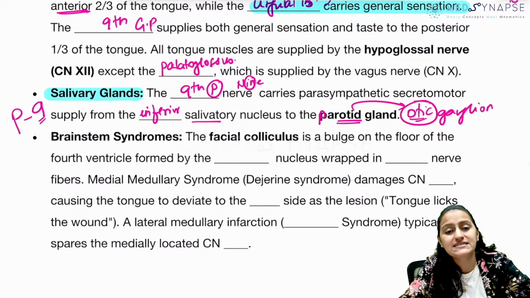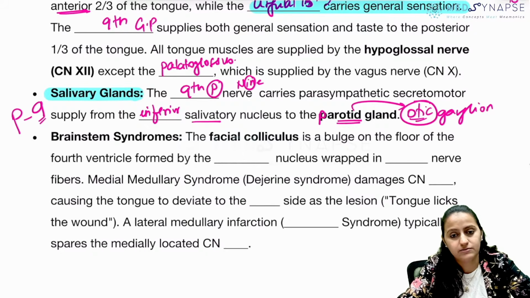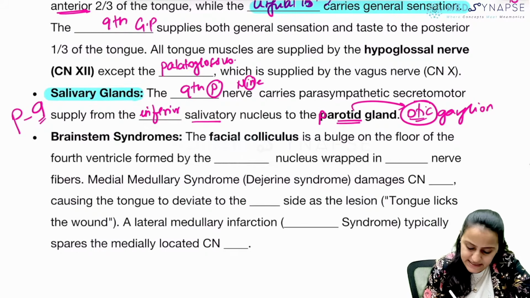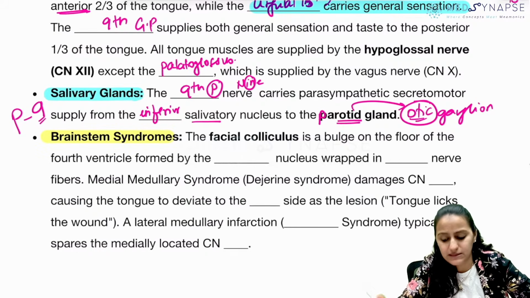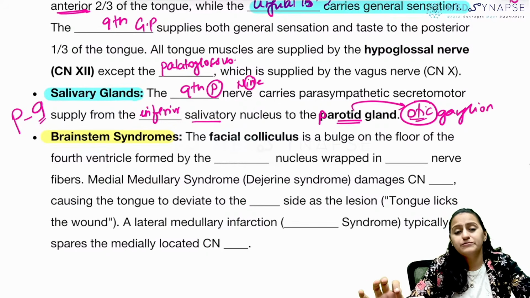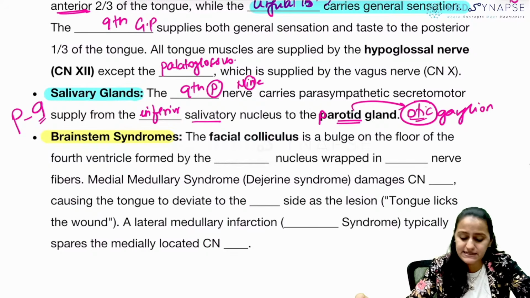Inferior in is 9. It is parotid otic. Okay, that is what you should remember. Very good. Coming to the next one, brainstem syndromes. There's an entire video on this YouTube channel as well, so you can watch that. Very, very good video with all the tricks for brainstem syndromes.